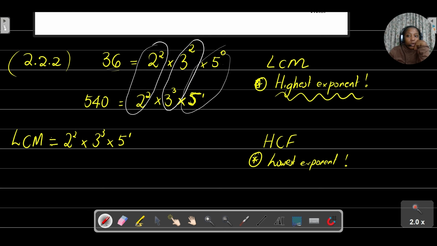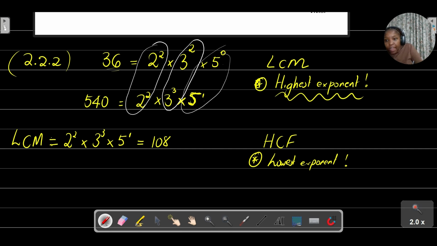than the exponent 0. So when you're trying to find the LCM using prime factorization, you are going to circle the powers that have the same base. Once you've circled the powers that have the same bases, from there you want to focus on the powers that have the highest exponents. Then you're just going to multiply those together. If you punch this into your calculator, you're going to get 108. So the LCM of 540 and 36 using prime factorization is 108.